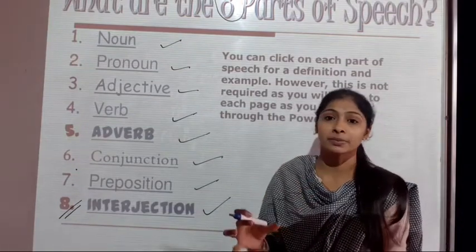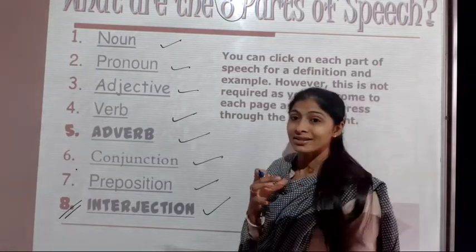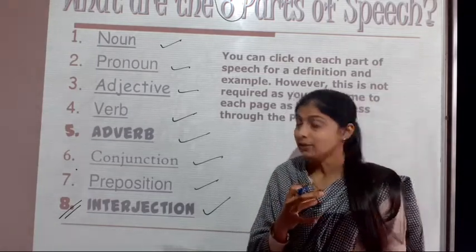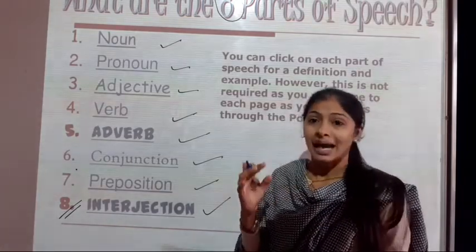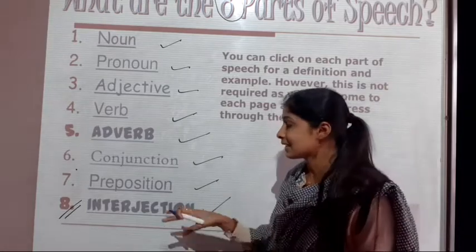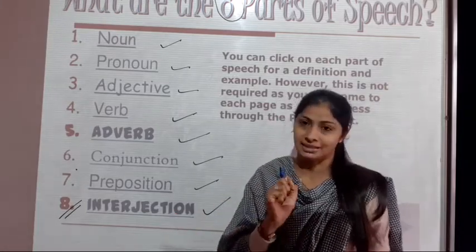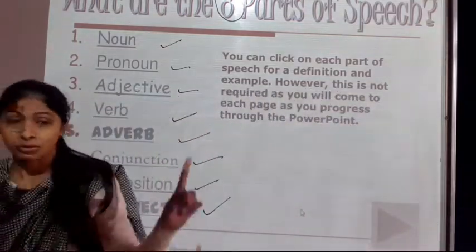How many parts of speech do we have in English grammar? Parts of speech are 8. So today we'll see about these parts of speech, students.